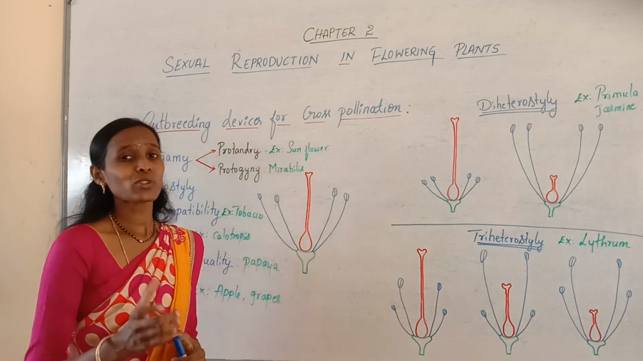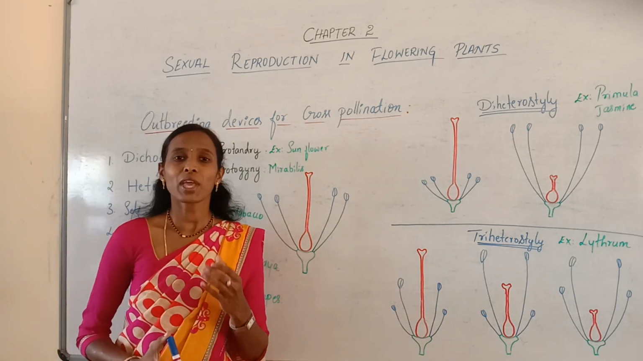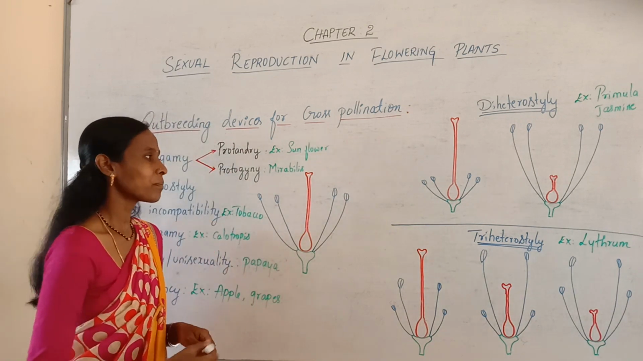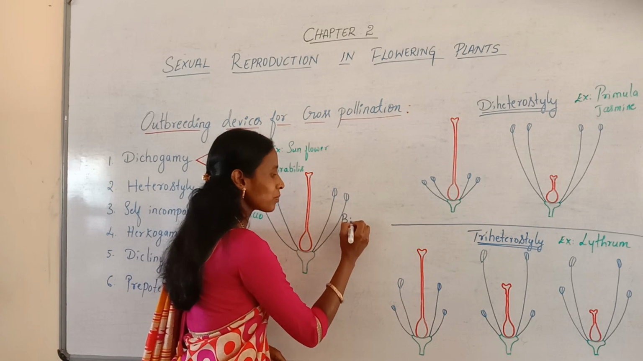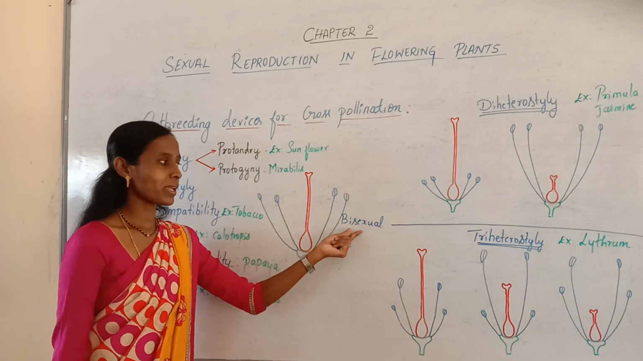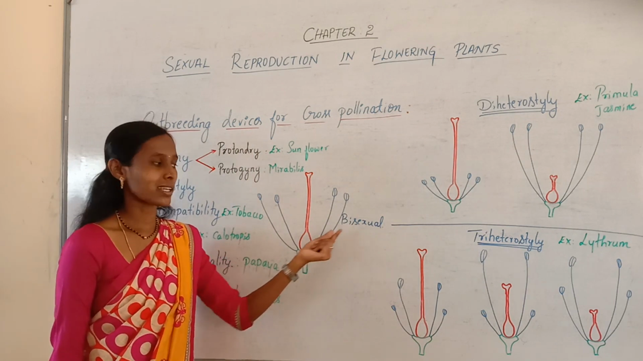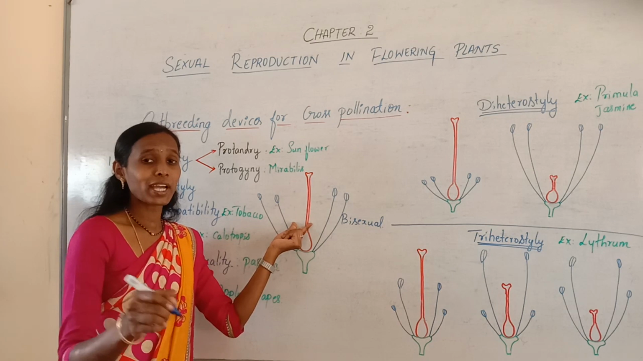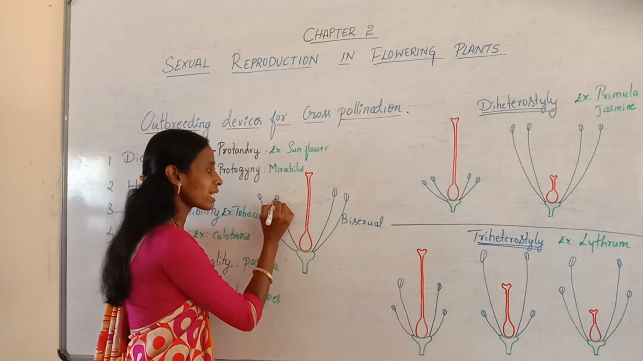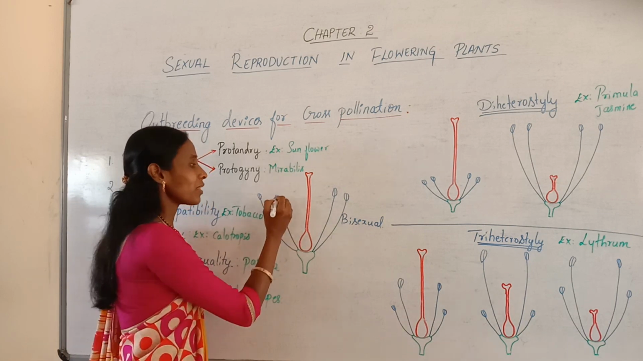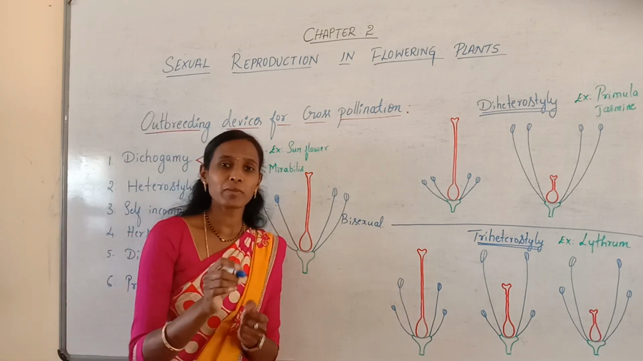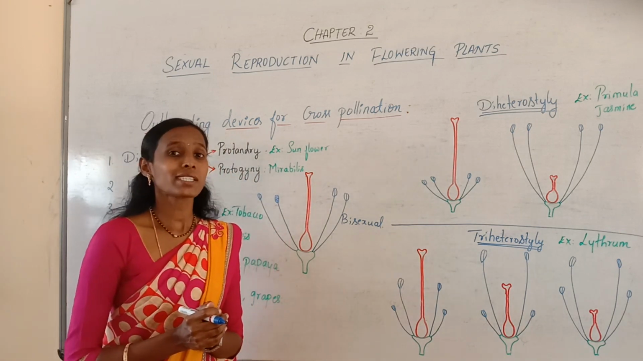In the majority of flowering plants, they usually produce hermaphrodite flowers. Hermaphrodite is nothing but a bisexual flower. So bisexual means they contain both male and female sex organs in the same flower. If they contain both, usually the pollen grains present within the anthers fall on the stigma of the same flower, and if the pollen grains fall on the stigma of the same flower, it usually results in self-pollination.